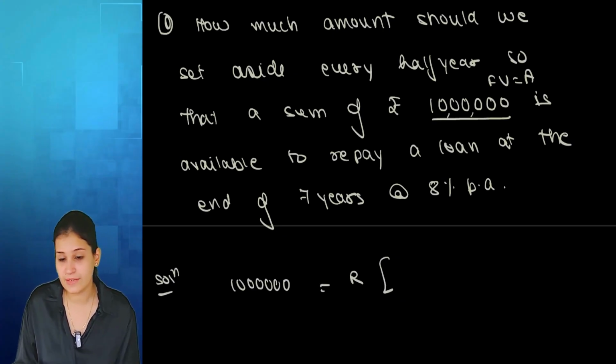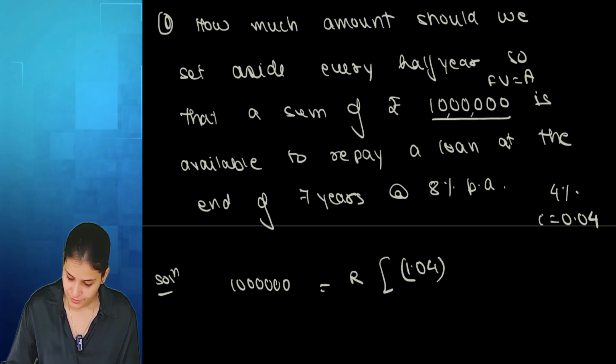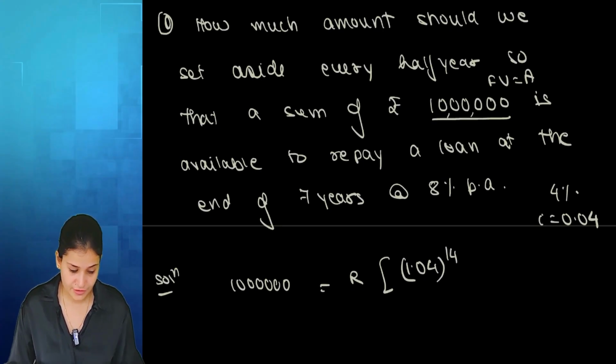What rate are we going to take? 4%, because it is half yearly. So I will become 0.04. 1 plus I will be 1.04 to the power 7 years. 7 years means 14 installments. Yes or no?